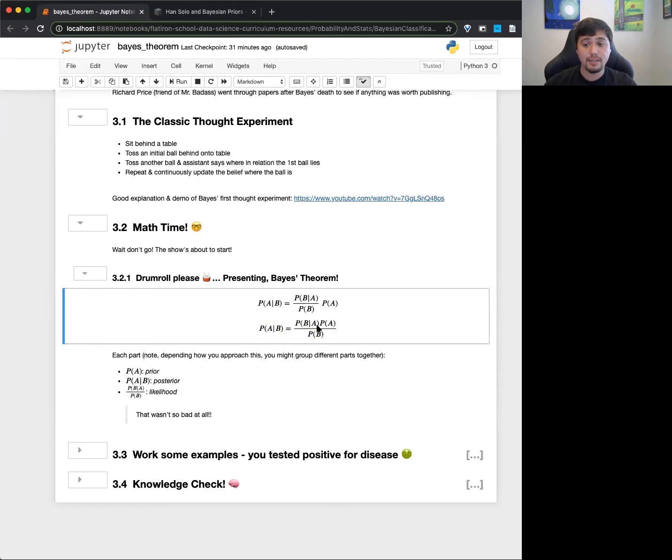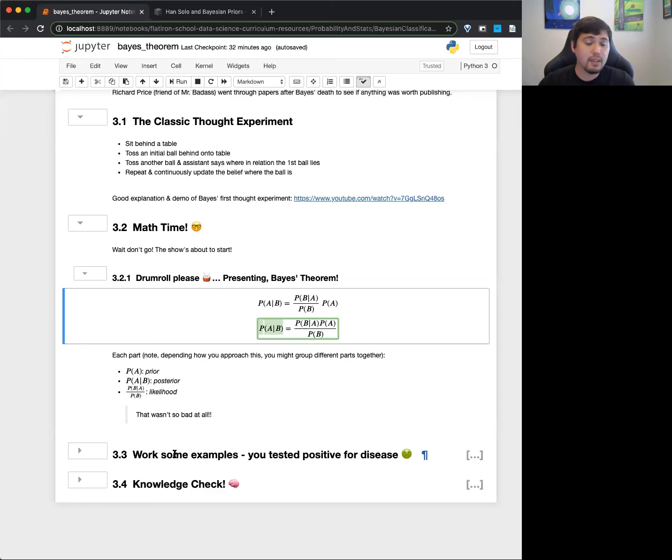But the idea here is that there's a condition that we can know. The real reason why people talk about this, well, okay, this is just how you manipulate the equation, right? You guys can derive this if you wanted to based on what we learned earlier in the module. But the real reason why this is super strong is that usually it's a lot easier to find out some of these things than trying to measure this directly. And so you can actually use this information to help you update into a posterior and get a better view of what the chances are, okay?